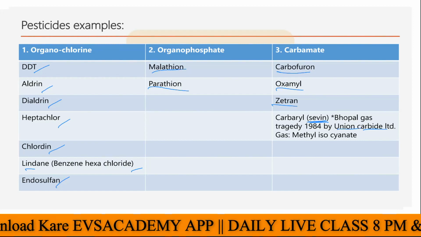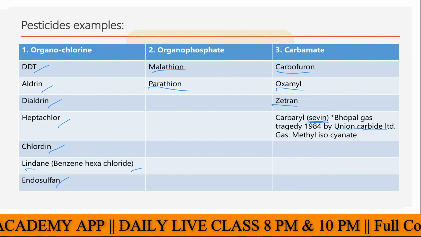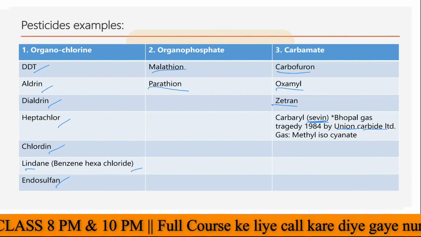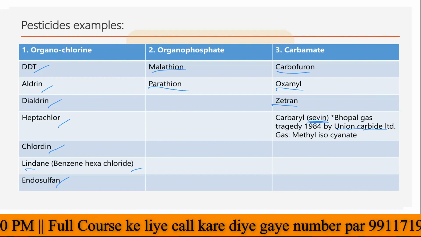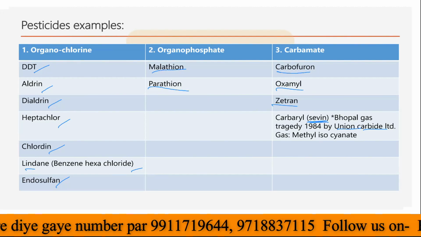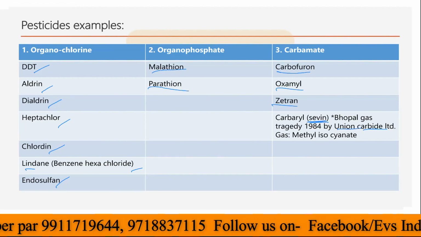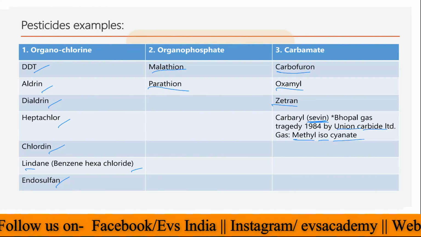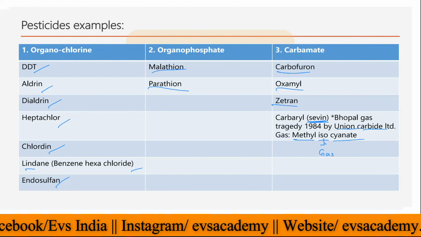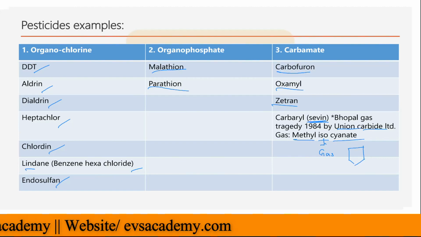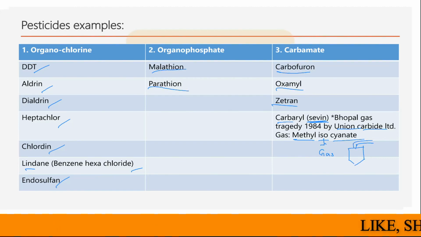When did the Bhopal gas tragedy take place? In the year 1984. Then we have one question: what is the main compound that leaked at Union Carbide during the Bhopal gas tragedy? That was methyl isocyanate. This methyl isocyanate is a kind of gas. This gas was stored in large tanks, and these tanks held the methyl isocyanate, which is used for manufacturing carbaryl or Sevin.